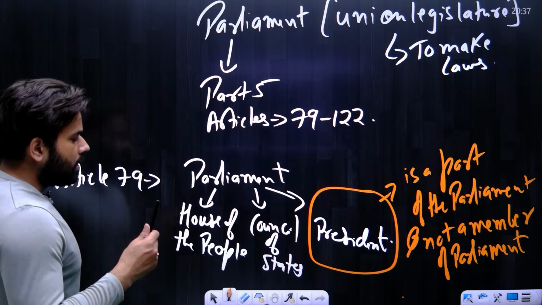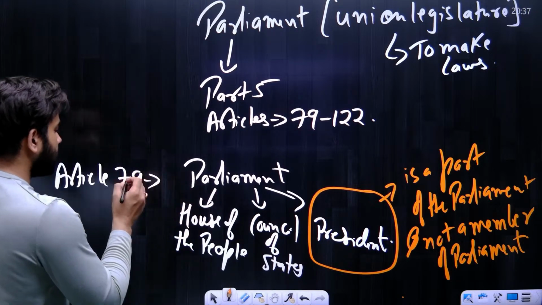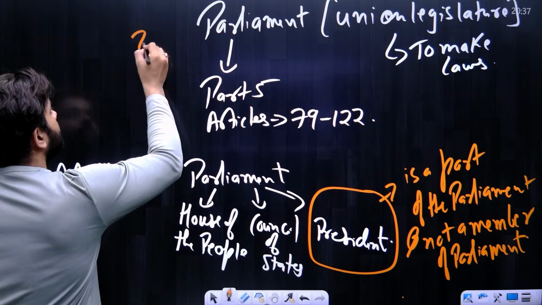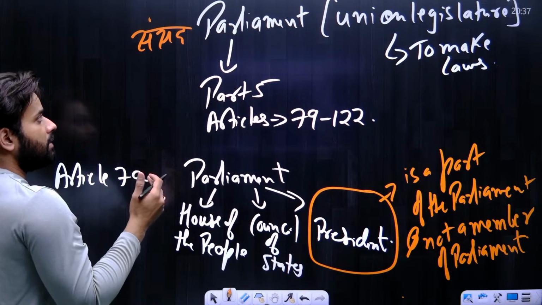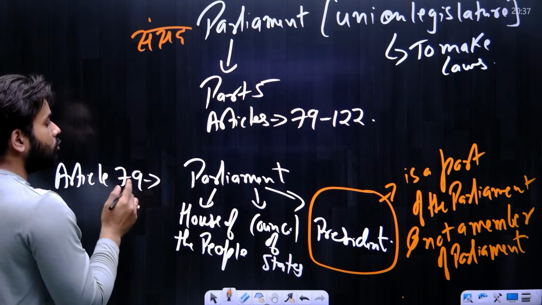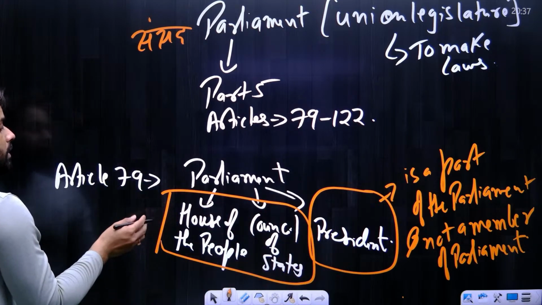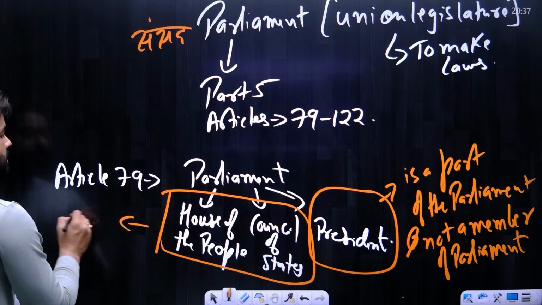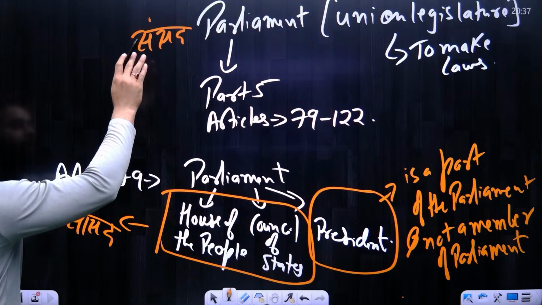And one more thing, for those who might be aware of this term, Sansad. Remember, in Hindi we call Parliament Sansad. So members of Parliament in Hindi are known as Sansad. We can collectively call House of the People and Council of States members Sansad.